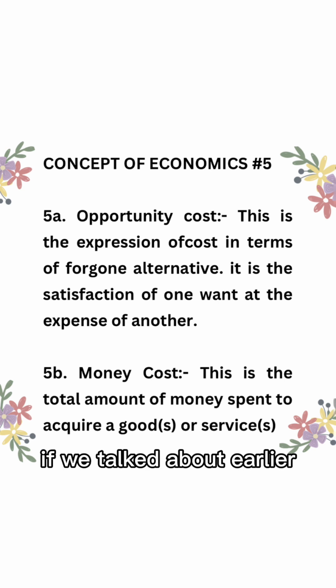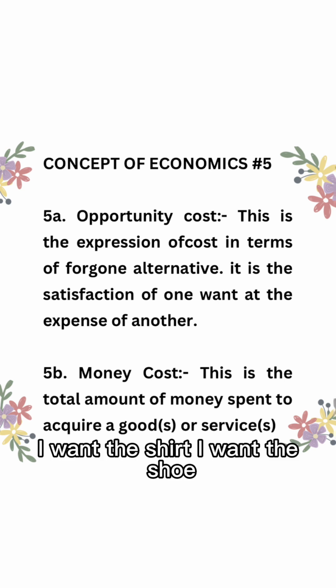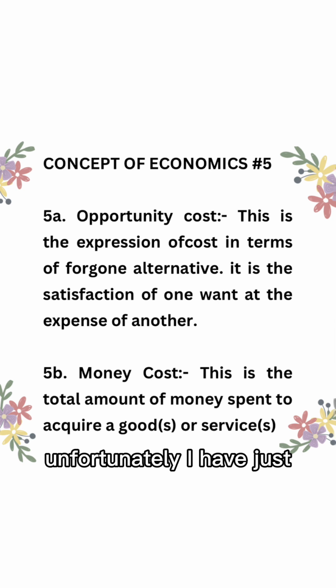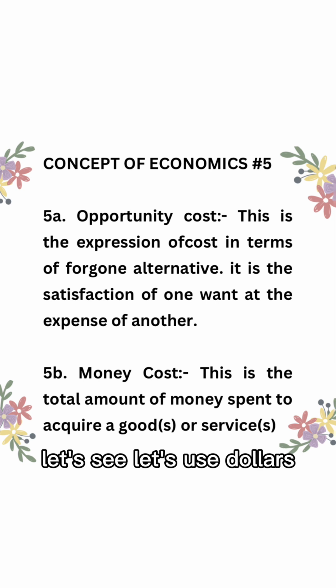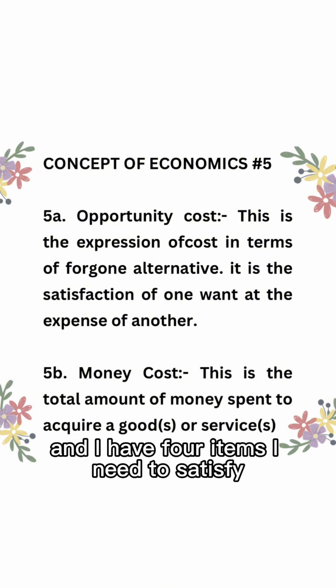If we talked about earlier, I want a face cap, I want a shirt, I want a shoe, I want a wristwatch. Unfortunately, let's use dollars, I have $2, and each item costs $1. And I have 4 items I need to satisfy.